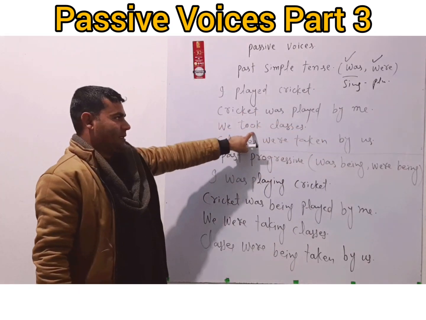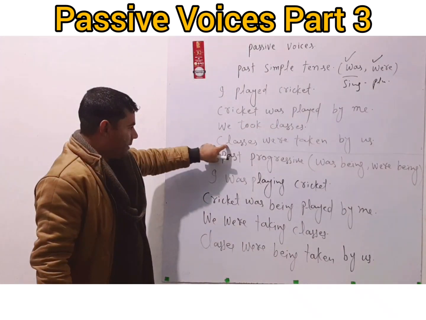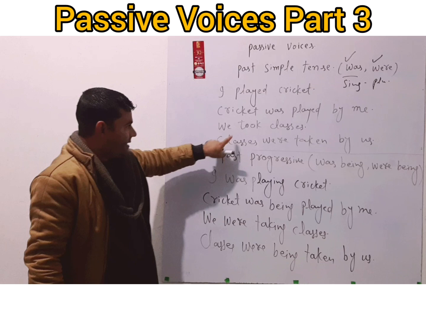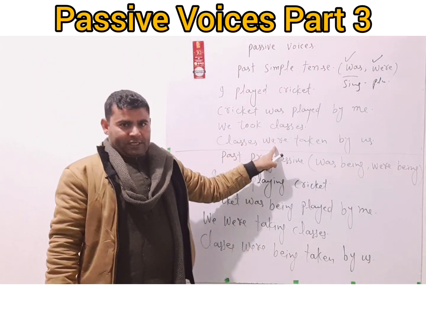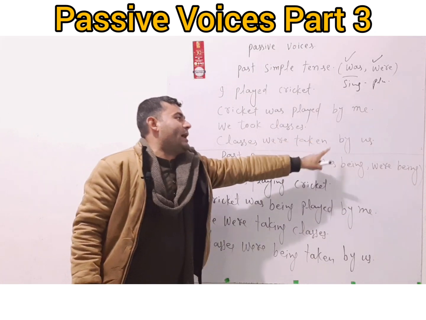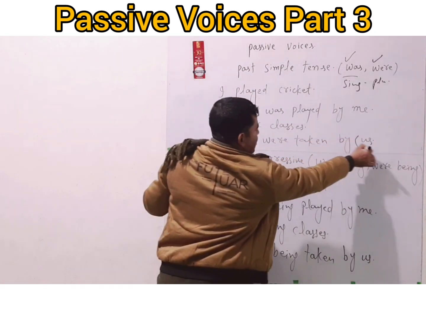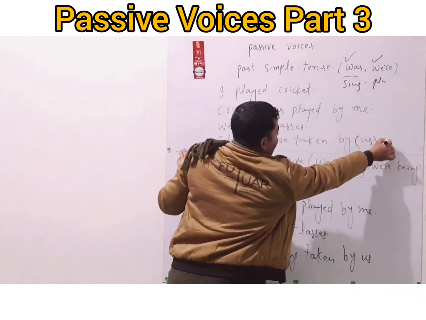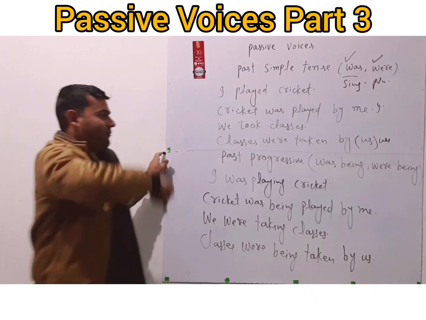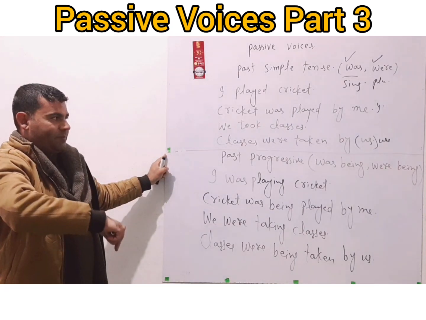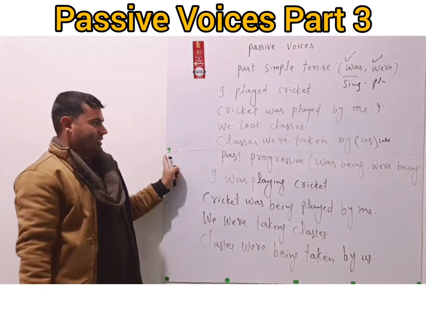We took classes. Classes, because it is the object, so we put it in the beginning of the sentence. And because classes is plural, so we used were with that. Classes were taken by us. Us is the objective case of we, and me is the objective case of I. And as I have mentioned in my previous video, we'll have to use objective case in passive voices.